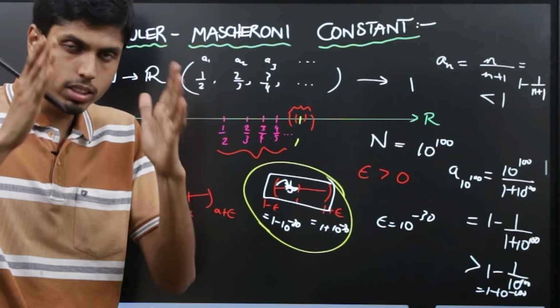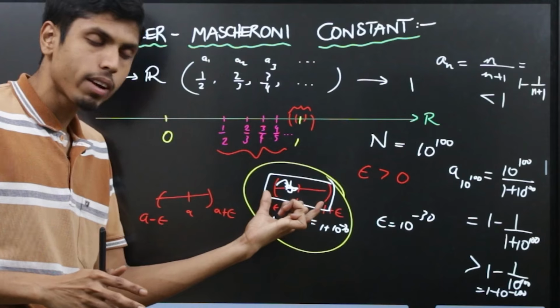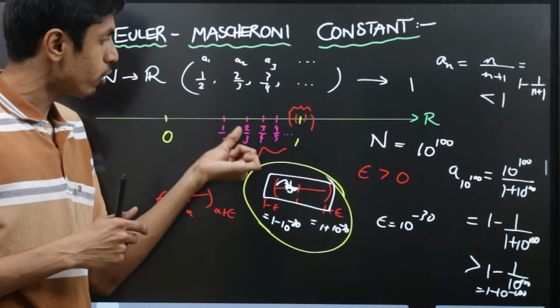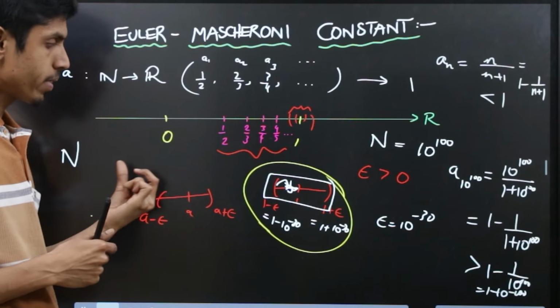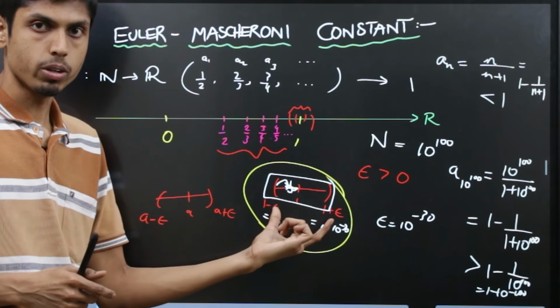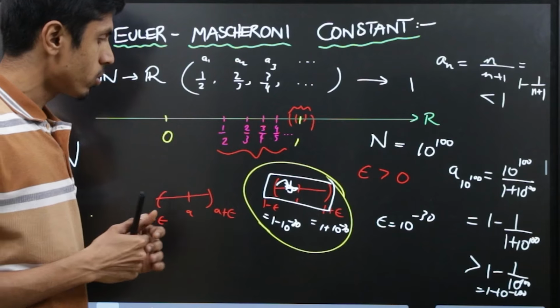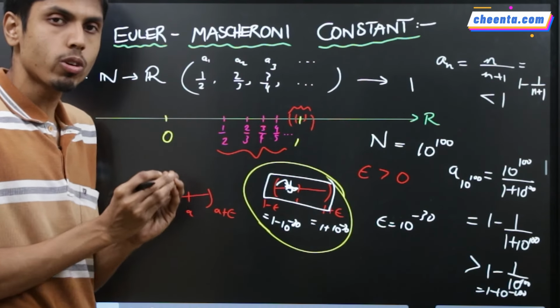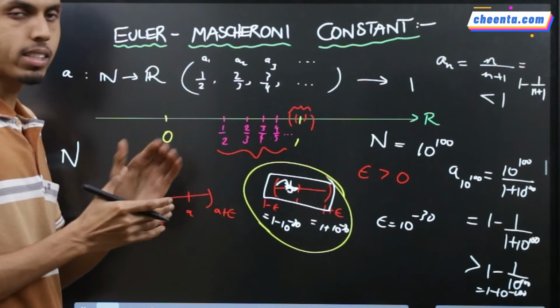Infinitely, you just need to have this in your mind, infinitely many values inside a given neighborhood. And moreover, you should be able to give an index beyond which all the values of the sequence are present inside this neighborhood. So this is like accumulation of points near a particular point. And this is an example.